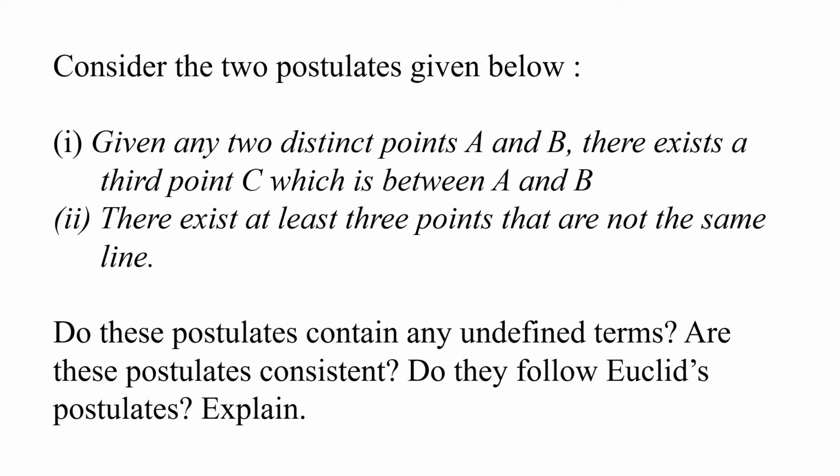We are given 2 points A and B, and we are given a point C which lies between A and B. So now we have got 3 points, and the second postulate is there exist at least 3 points that are not on the same line. So what you can see here, we have to talk about the point C.